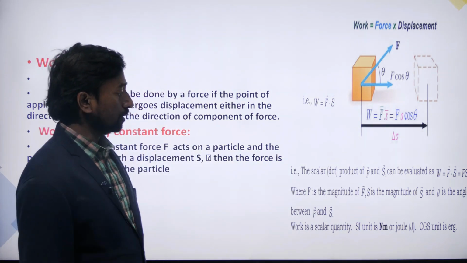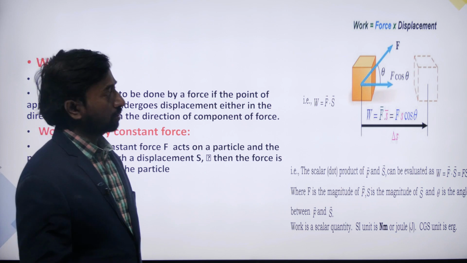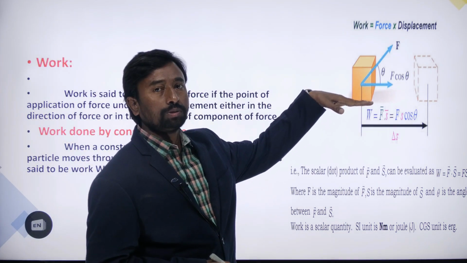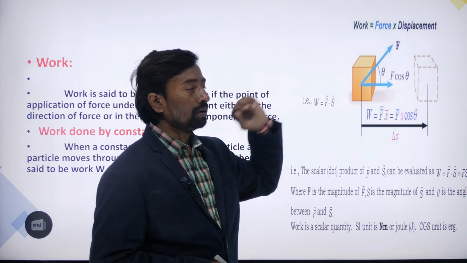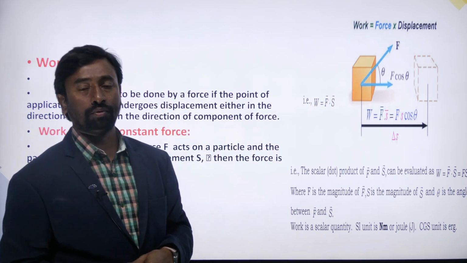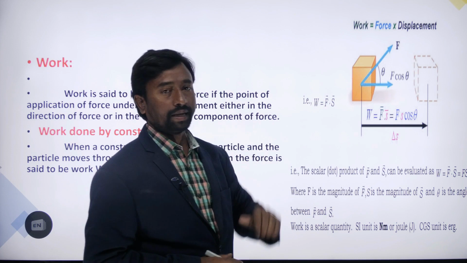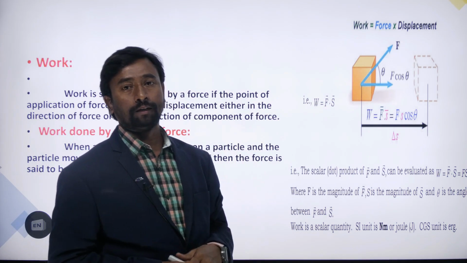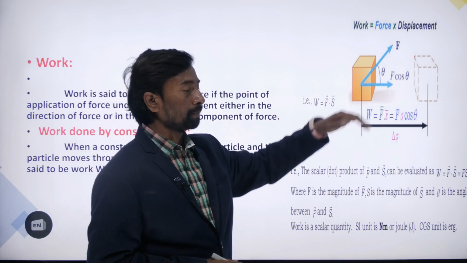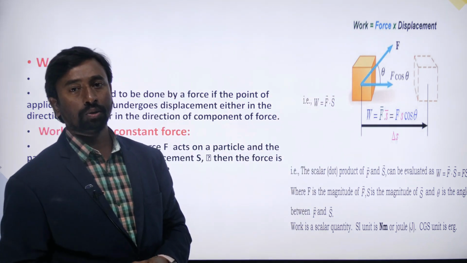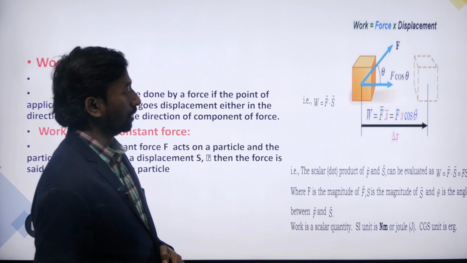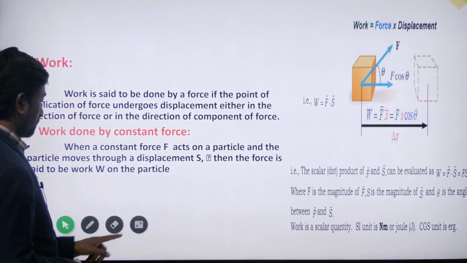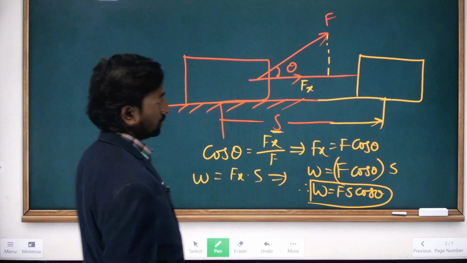Now suppose the displacement, as we have seen, is along the horizontal direction, but the force is applied at a certain angle. Suppose the displacement is along this direction and the force is applied along the horizontal direction. In those cases, we can see an example like this.